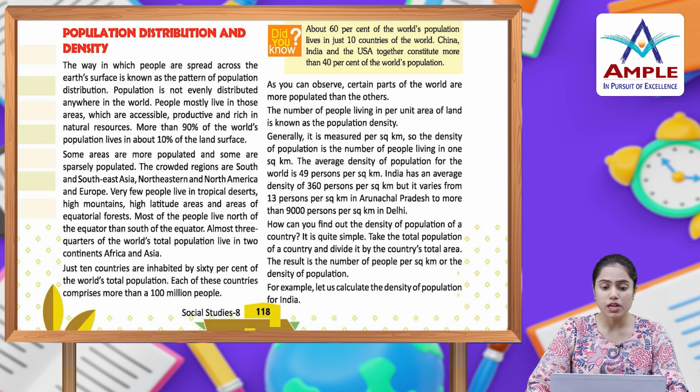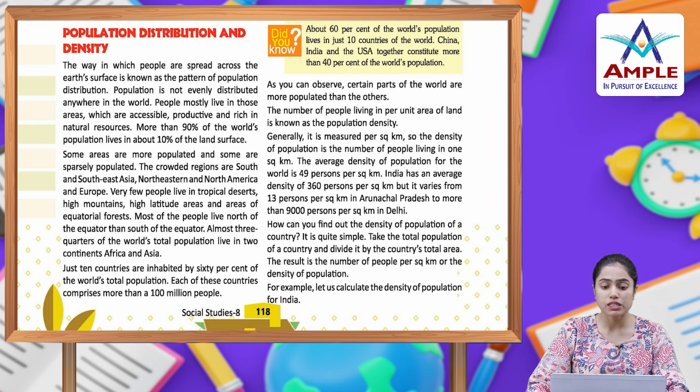Population distribution and density. The way in which people are spread across the Earth's surface is known as the pattern of population distribution. Population is not evenly distributed anywhere in the world. People mostly live in those areas which are accessible, productive, and rich in natural resources. More than 90% of the world's population lives in about 10% of the land surface.